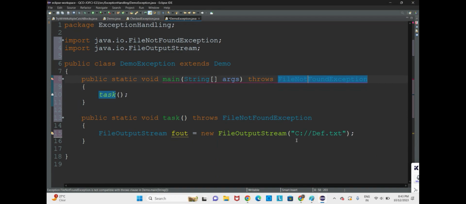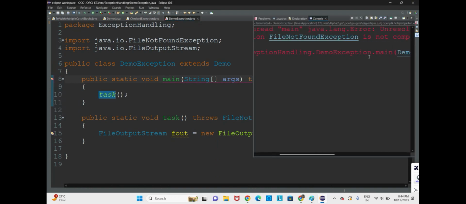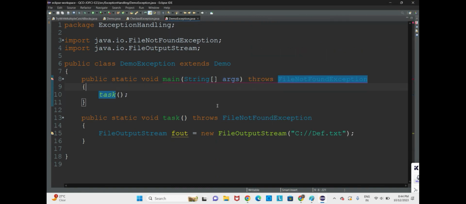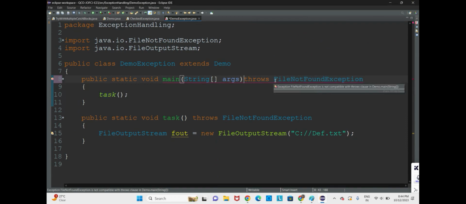Okay, let it be. Here, file not found exception, just now we have seen for the main method. No problem, let's execute. It is throwing an error. Okay, fine, it throws file not found exception, because there is a string of arguments. So instead of file not found exception, we shall get one more exception.